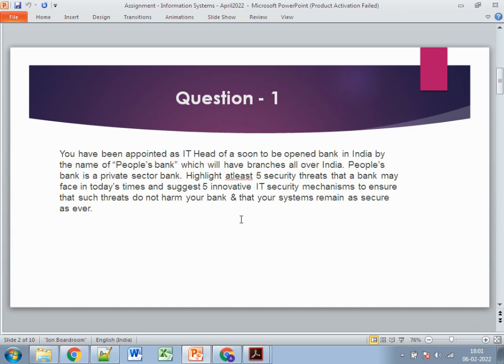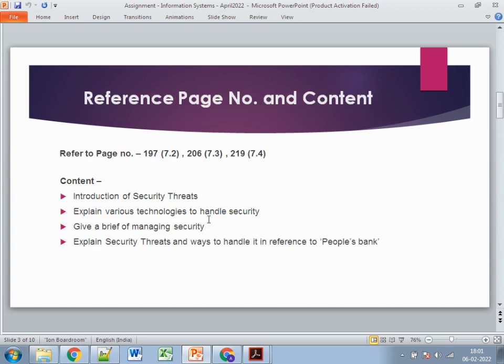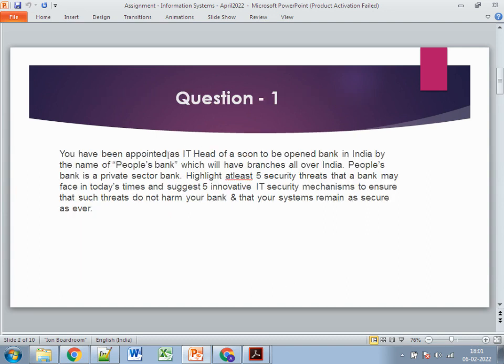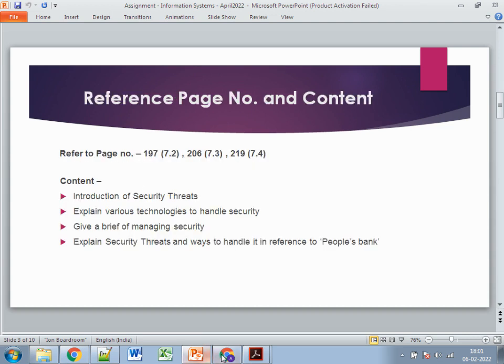Firstly, we discuss from the book. What needs to be added? Firstly we discuss the security threats. After that we discuss the various technologies to handle this security, then give a brief about managing the security, and last we need to specify security threats and the ways to handle them with reference to People's Bank. You can take any bank, but since it's a bank for the people, a private bank, and it's clearly mentioned that it has branches, we need to look more into that part, as well as the fact that it's a private sector bank.